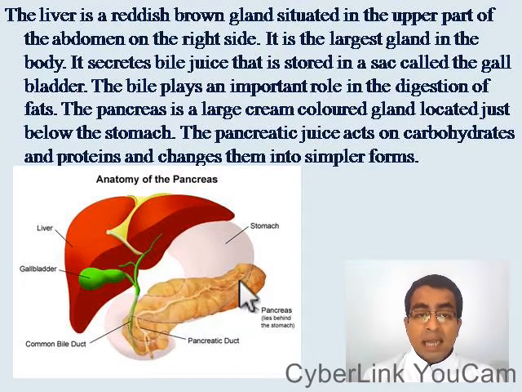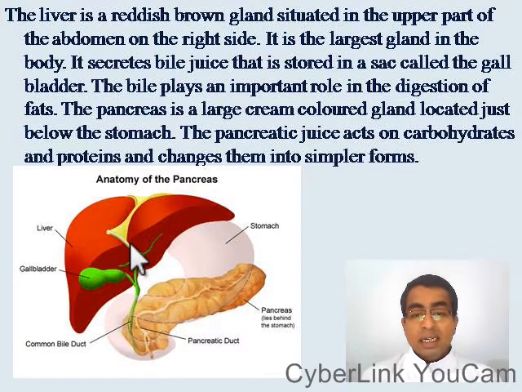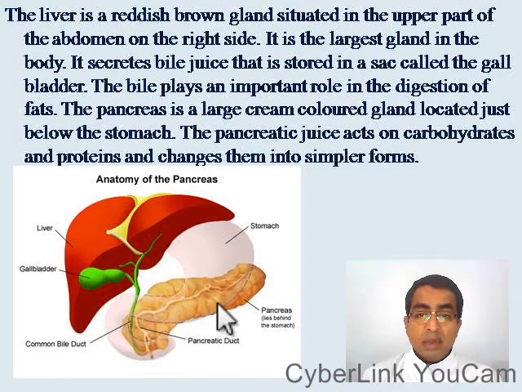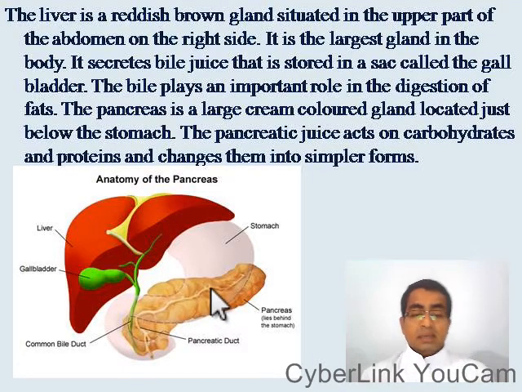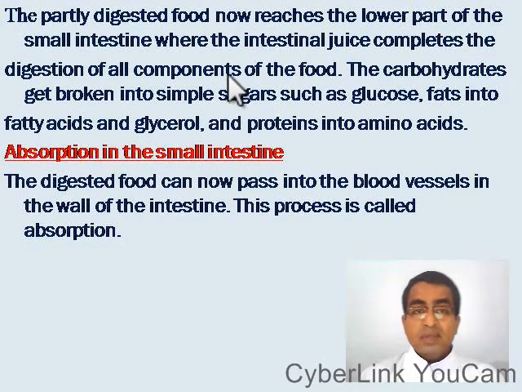Then the pancreas is a large cream colored gland located just below the stomach. The pancreatic juice acts on carbohydrates and proteins and changes them into simpler forms. So bile juice acts upon fats, and pancreatic juice acts upon proteins and carbohydrates. Partly digested food now reaches the lower part of the small intestine from the stomach, where the intestinal juices complete the digestion of all components of the food.